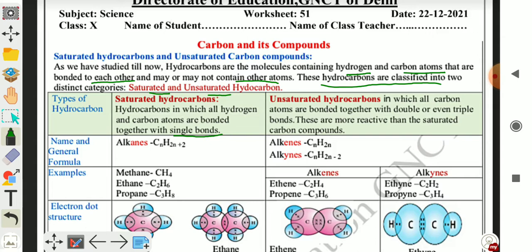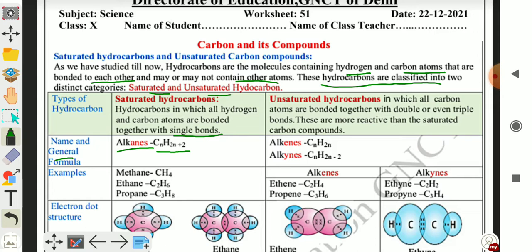The general name of these compounds is alkane, ending with the last three letters ANE. Alkanes have the general formula CnH2n+2, where n is the number of carbon atoms. If we put the value of n, then we will get the formula of this series. Alkanes are saturated hydrocarbon compounds.